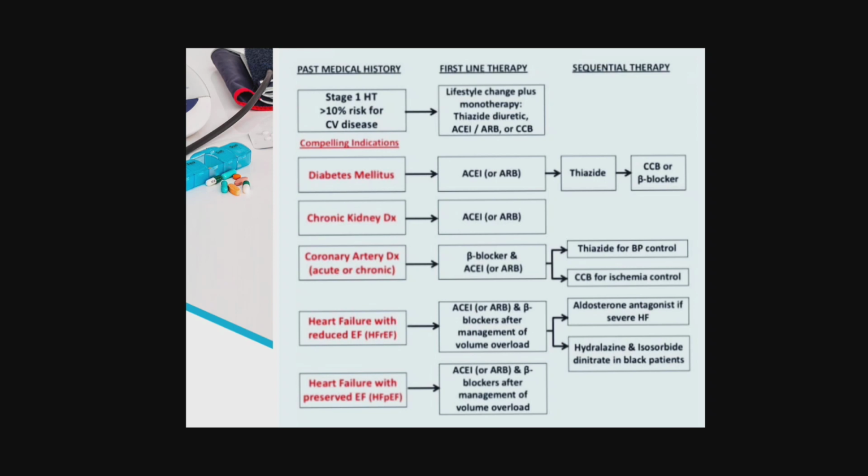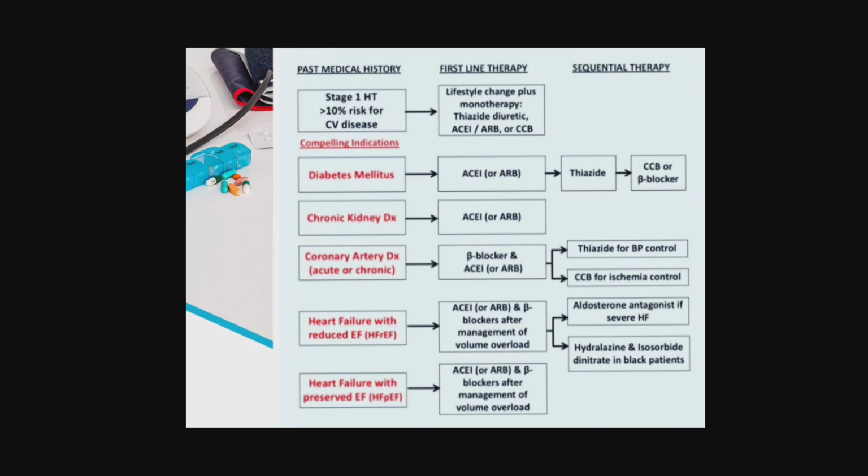So here is a standard algorithm for the management of hypertension along with various disease conditions. First is compelling indications. Here first is diabetes mellitus. So ACE inhibitors or ARBs are the first choice. The patient has both hypertension and diabetes, so in this case we prefer ACE inhibitors or ARBs. If a patient has hypertension along with chronic kidney disease, then here also we prefer ACE inhibitors or ARBs. If a patient has coronary artery disease, then we prefer a beta blocker first. After that, we give an ACE inhibitor or ARB.